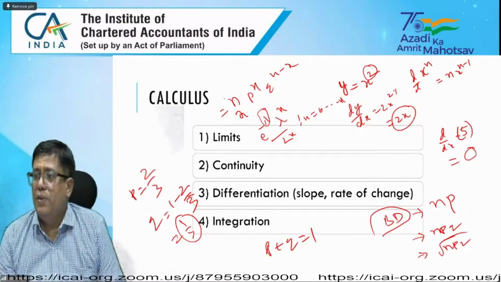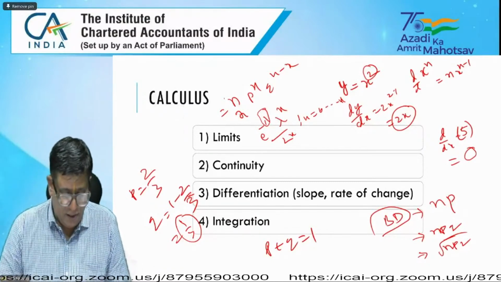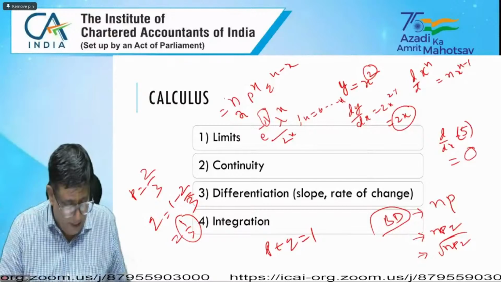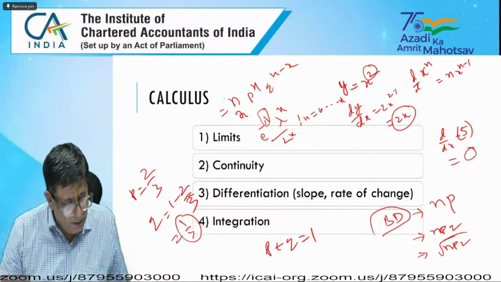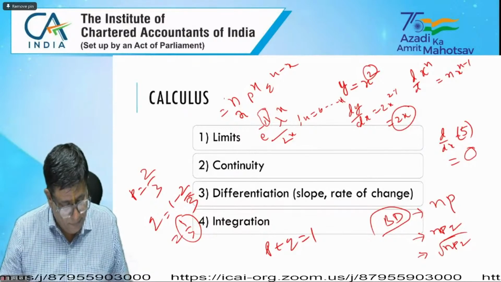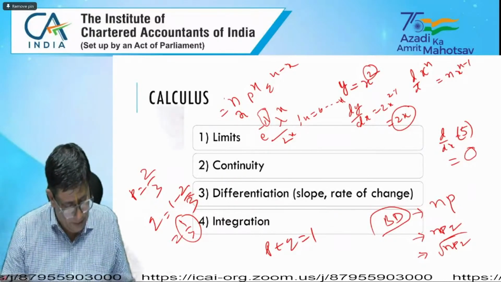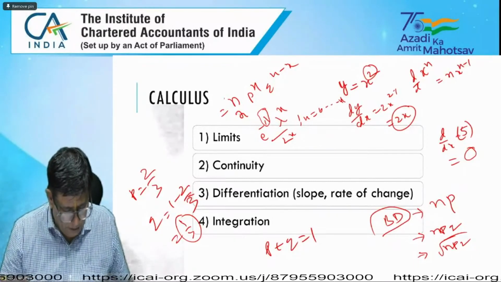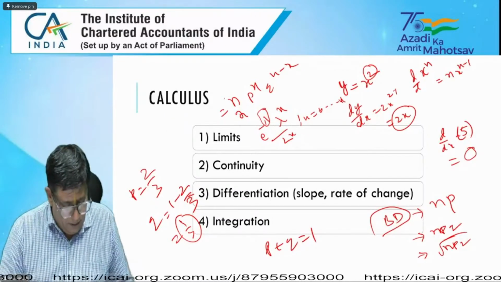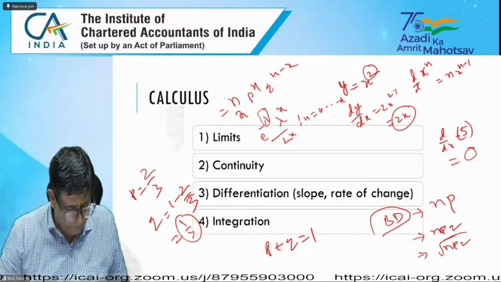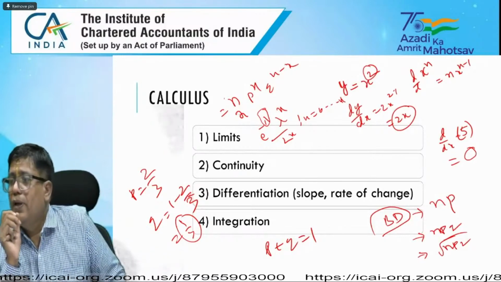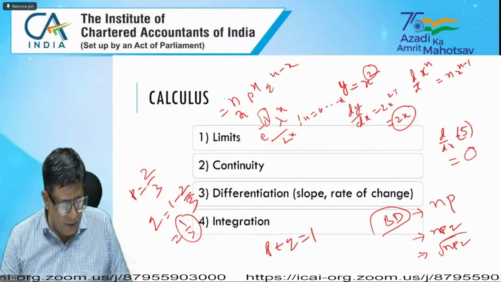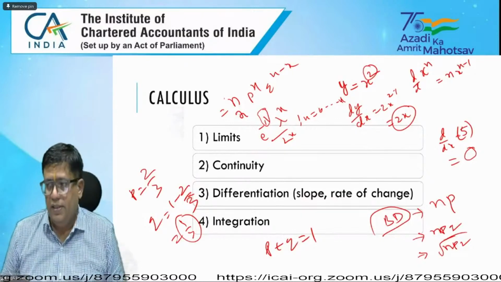Statistics theory questions are concerned. Somebody asked about theory questions, Sahil. Yes, theory questions are there, and I'm coming to that aspect. Which index number formula satisfies both the time reversal test and factor reversal test?